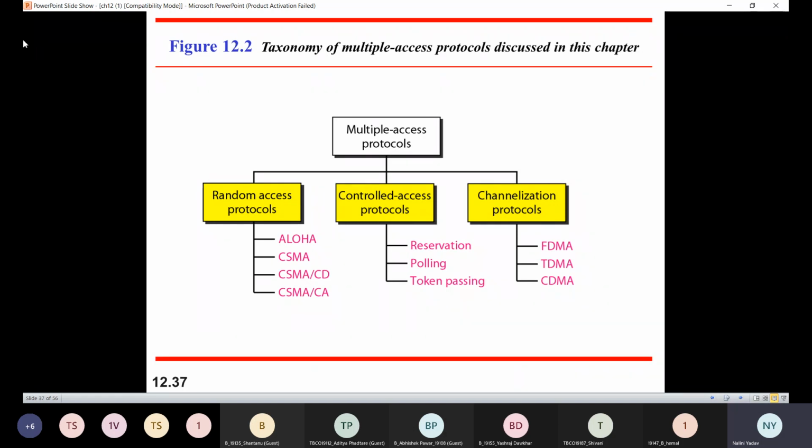My bandwidth or channels are shared among the different stations by way of FDMA, that is frequency division multiple access, time division multiple access, and code division multiple access, right? So this is all about the multiple access protocols on the data link layer.